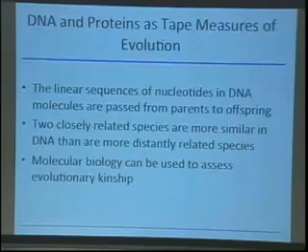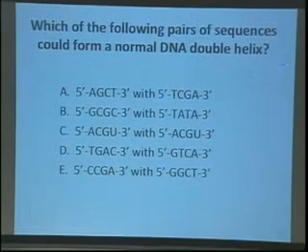And so now, we have not very much time. I want to go to the last iClicker question that I want you to answer. I'm going to give you a little bit longer to do this. So have a look at this question. Which of the following pairs of sequences could form a normal DNA double helix? And you know that these guys have to run in anti-parallel directions, and you know that A pairs with T and G pairs with C. So take 1 minute to do this one, okay?